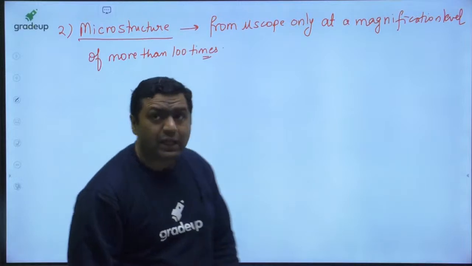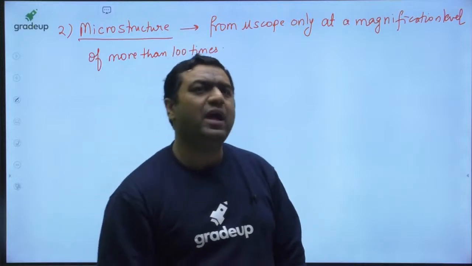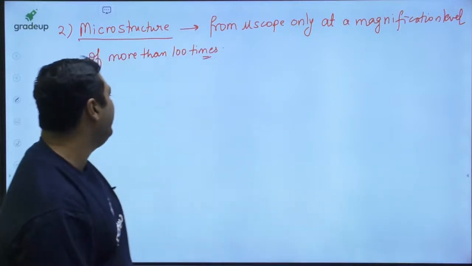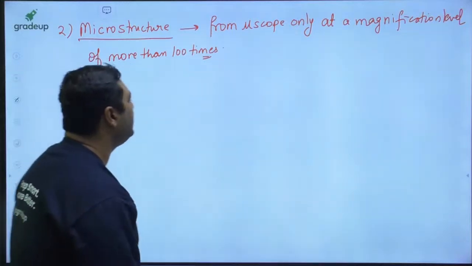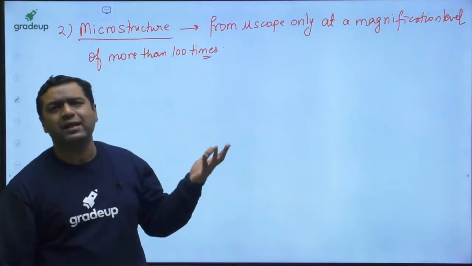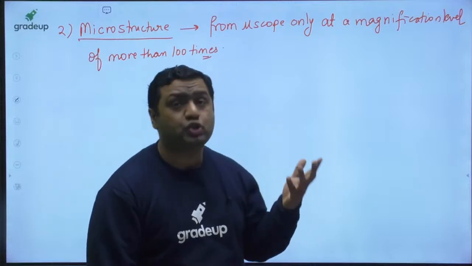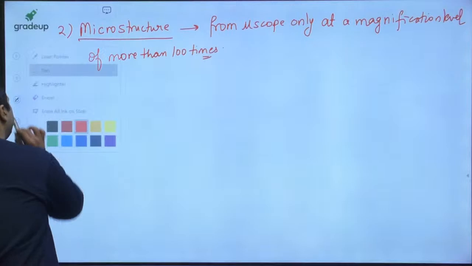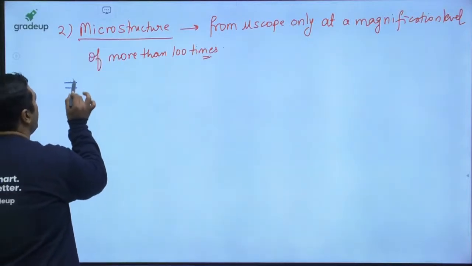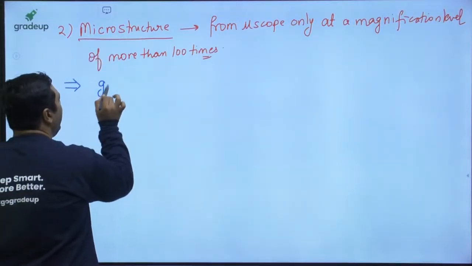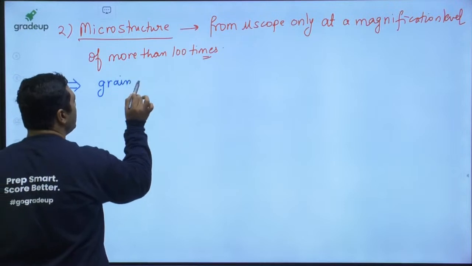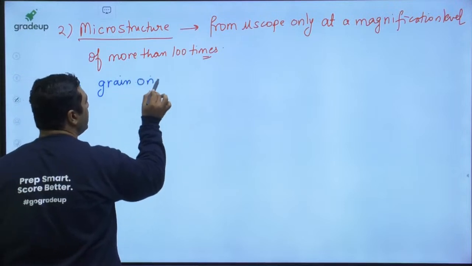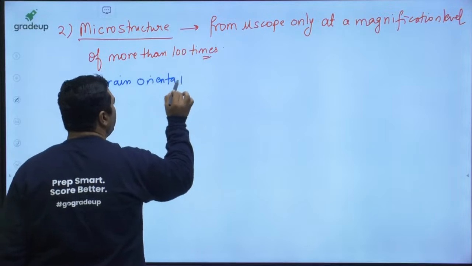And when we are talking about the microscope, what is the benefit of looking at the microstructure? My dear, by looking at the microstructure, first of all, it will give us knowledge about grain size, or we will say grain orientation.